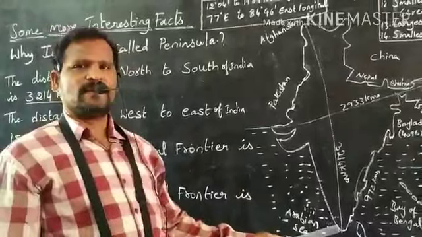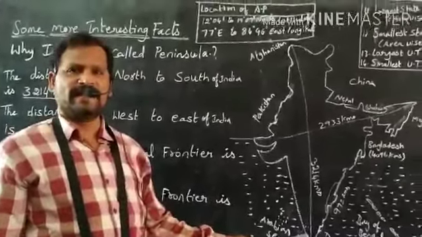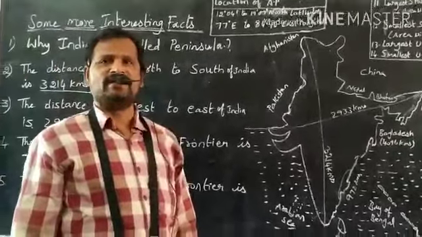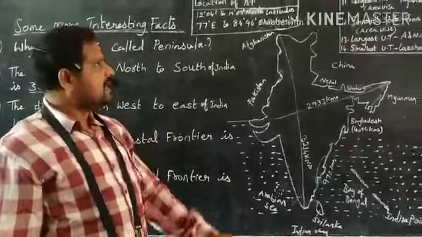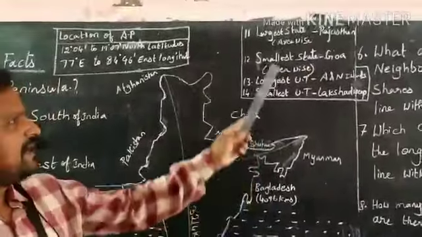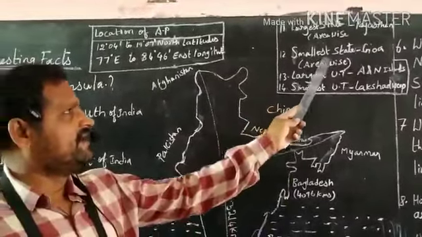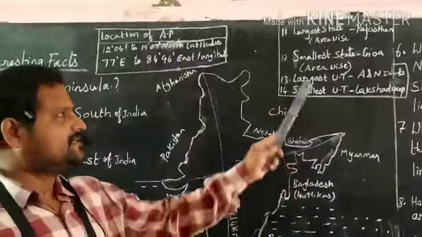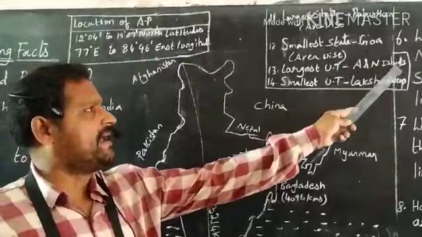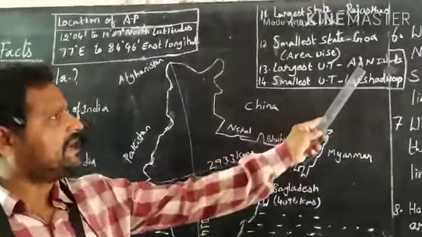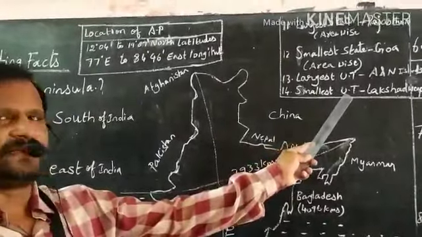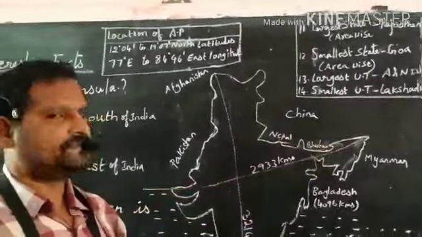How many states and union territories is India divided into? India is divided into 28 states and 9 union territories. The largest state in India, area-wise, is Rajasthan. The smallest state in India, area-wise, is Goa. The largest union territory in India, area-wise, is Andaman and Nicobar Islands. The smallest union territory in India is Lakshadweep Island.